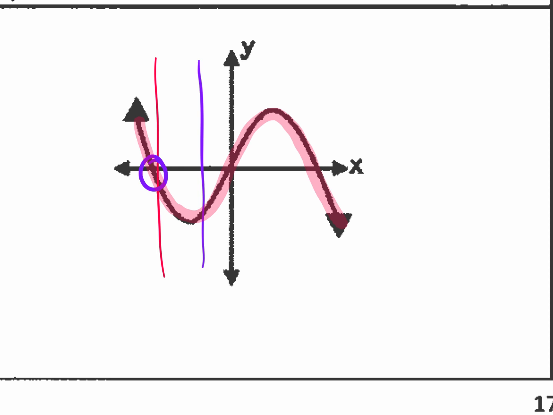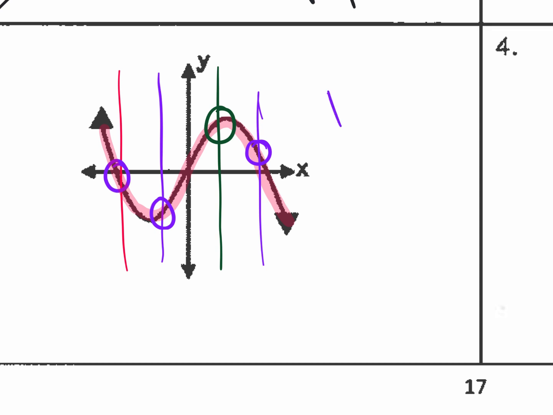It only crosses one time. What about this one? One. What about this one? One. So because it only crosses one time, this is a function.